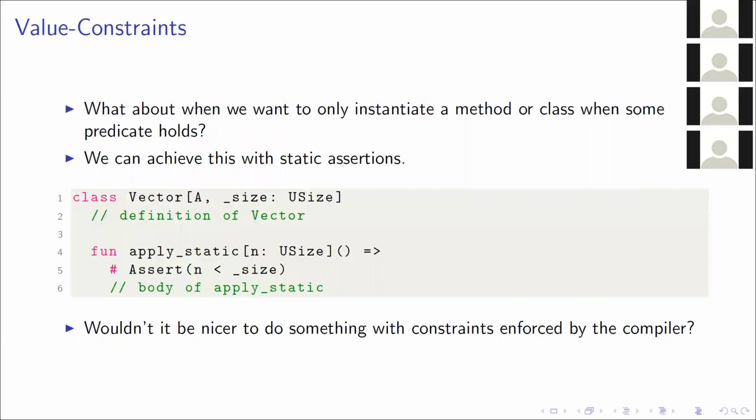So in Pony, we can already have type constraints for a value. But what about when you want to ensure that a value is less than a particular size? So we'll come back to this assert example that we used earlier. Here we have this apply static on line 4, and n is the index here. At line 5, we assert that n is less than the size of the vector. So it's great, we can ensure that the index is less than the size of the vector, but is there a more fluid way of doing it?